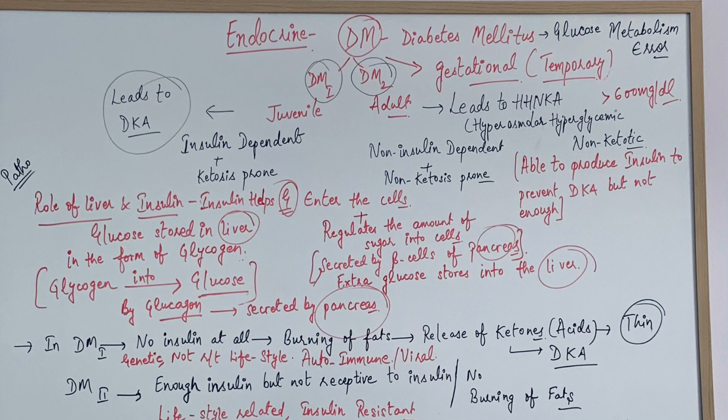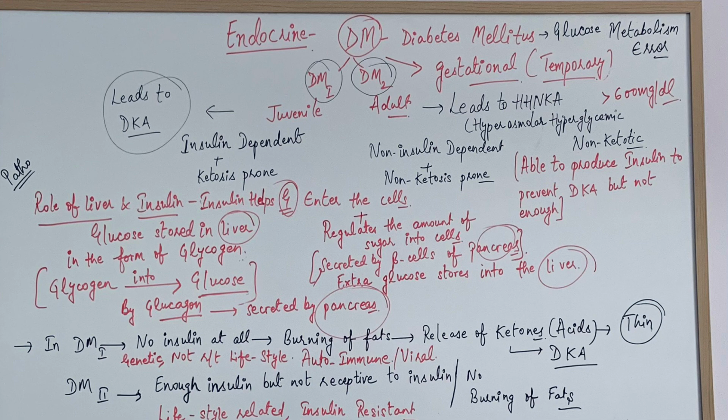Type 1 diabetes, it is juvenile, that means it occurs in the children of young age. But type 2 diabetes, it occurs in the adults, the people who are in the older age. Type 1 diabetes is insulin dependent.